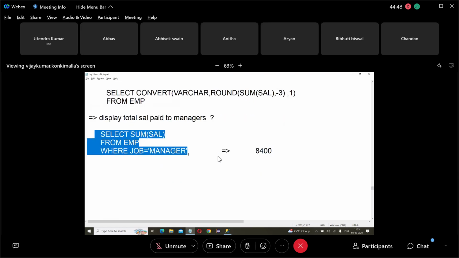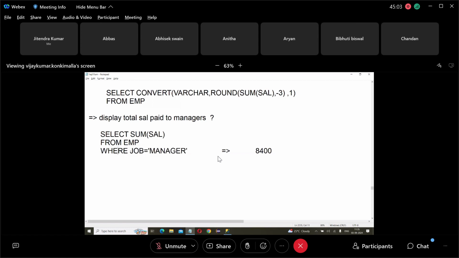That's all. So without the where condition, sum is applied on all the 14 values. But with the where condition, sum is applied on only 3. Suppose there are 3 employees working as managers, so it is applied on only 3 salaries.